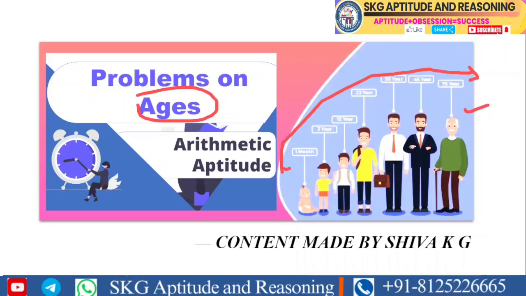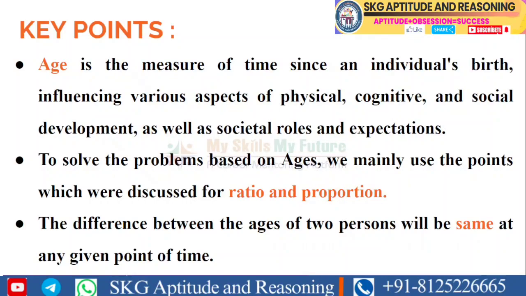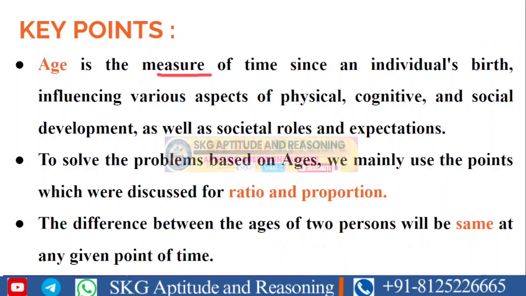Before going into that, let us have a glance at what is meant by age actually. Age is a measure of time. It measures the time of an individual. Age is a measure of time since an individual's birth. Age will be calculated from the birth of a particular person.